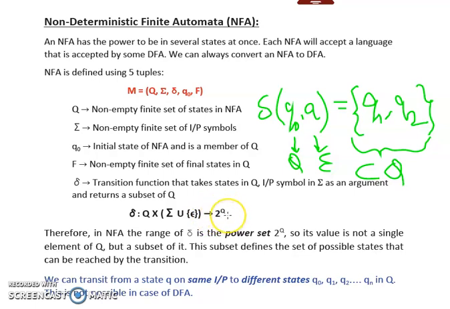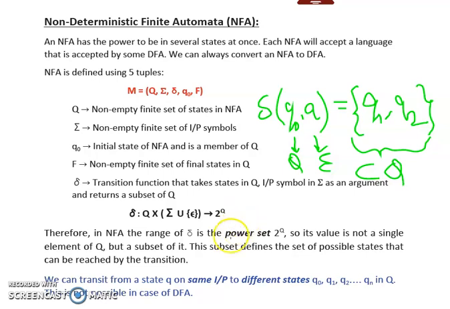So whenever we talk about the subset of a set of states, it can be represented using a power set. In mathematics, as we know, a power set is a set which contains all the possible subsets of any particular set, and it also contains the empty set along with the full set itself.